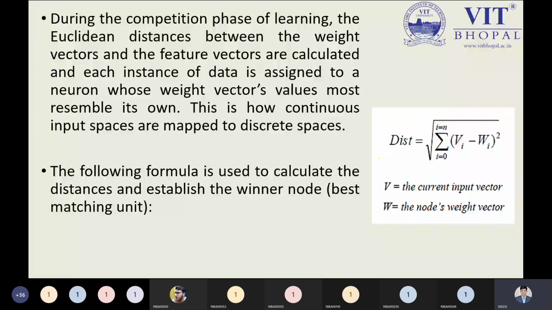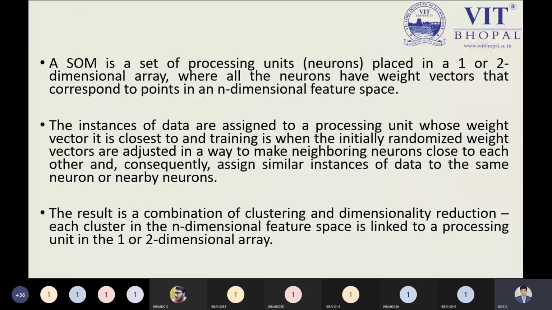If we select the best, or the minimum, node, that node is known as the winner node, and that winner node is also known as the best matching node, and it is also represented as the best matching node. So before going into more detail, I'm just focusing on the theoretical part over here for the betterment, so that you can understand.